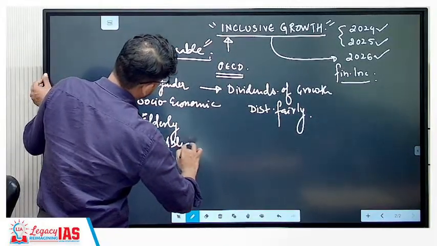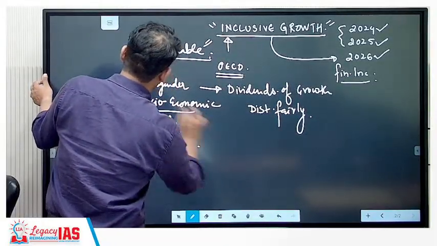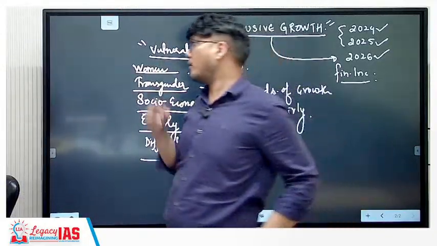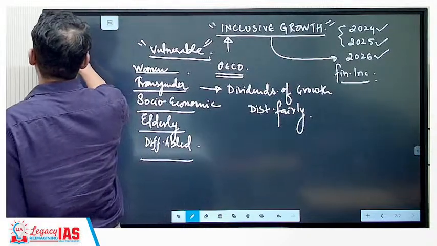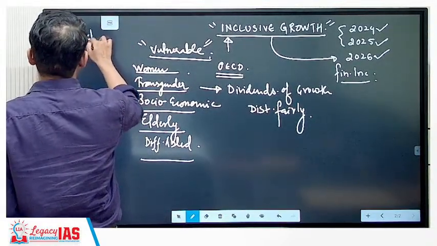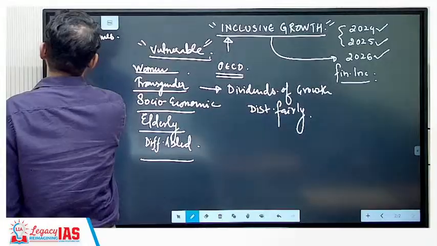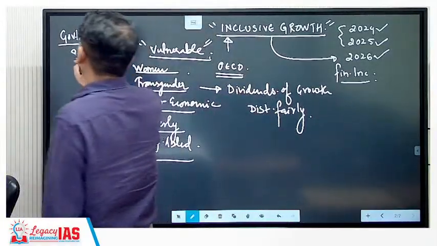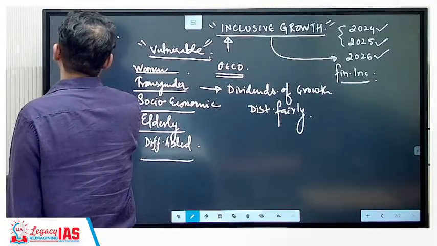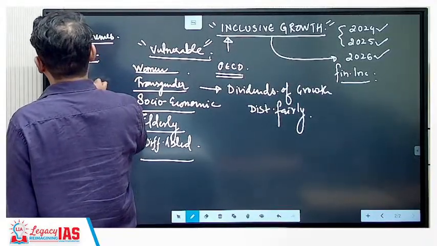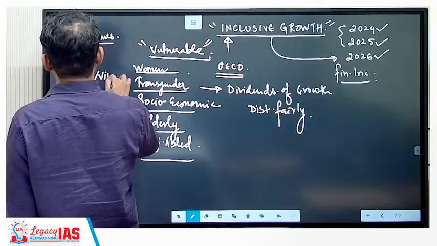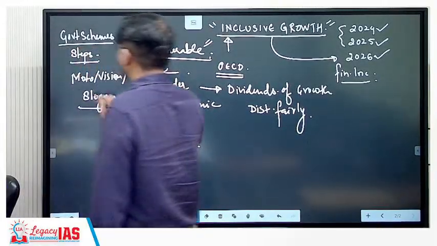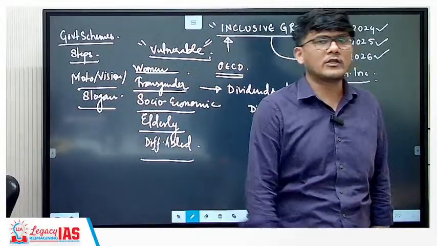All these people are very important when it comes to inclusive growth. Also very important for you to use in answers are the government schemes, the data with respect to the government, the steps that the government has taken, also the motto or the vision or the slogan that the government might have brought in. These things are going to help you in concluding your answer.